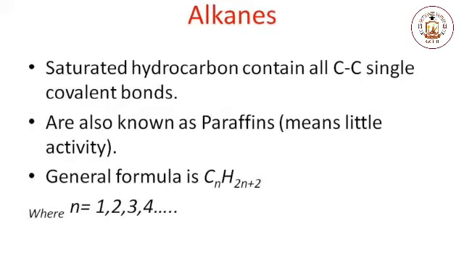Alkanes have the general formula CnH2n+2, where n is a positive number starting from 1, 2, 3, 4, 5, 6 and so on. Alkanes are saturated hydrocarbons because all the bonds between carbon and carbon are single covalent bonds, meaning carbon has fully satisfied valency. In these compounds, carbon forms single covalent bonds.